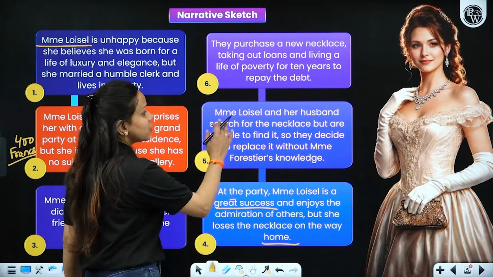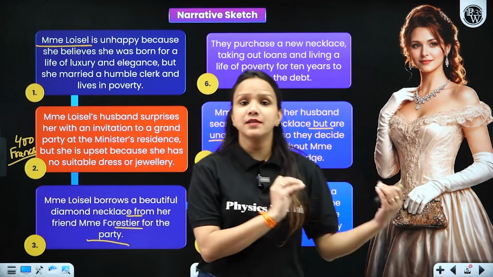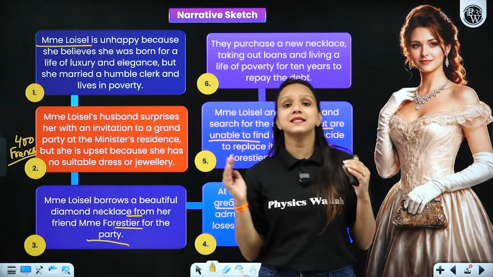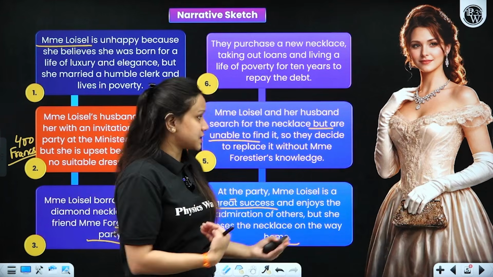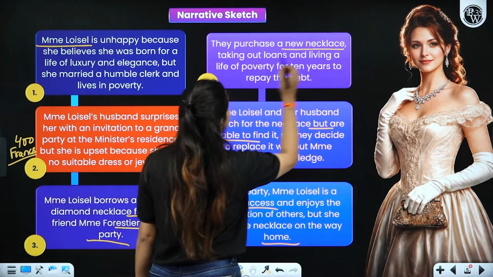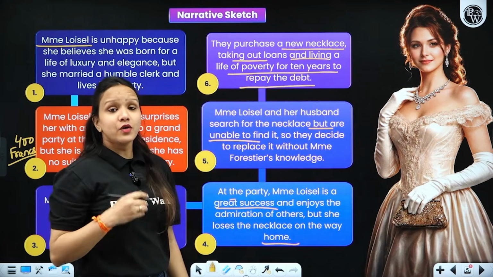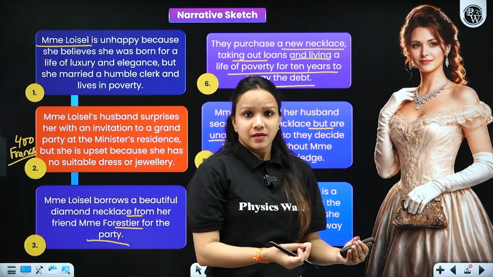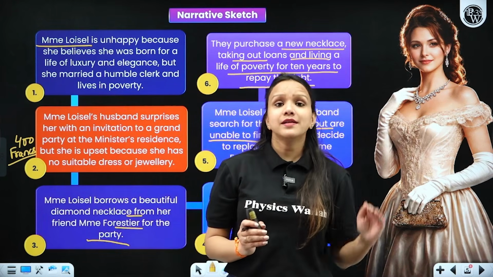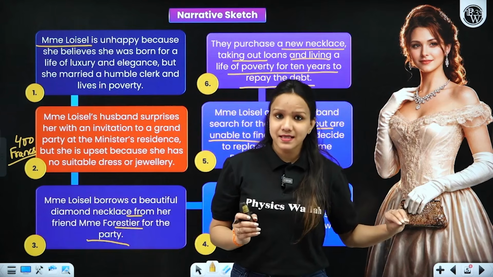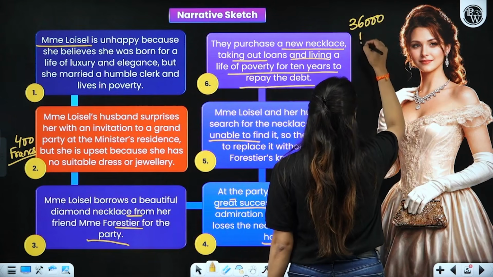So then what happened? Madame Loisel and her husband searched for the necklace but were not able to find it. So they decided to replace it with a new one. They went to a shop and they saw the same necklace, right? Just like the one that she had got from Madame Forestier. Then they purchased a new one, taking loans and living in poverty for 10 years at least to repay the debt. Now, in order to give back the same necklace, right, so that it does not harm their reputation, it does not harm their goodwill, right? So they decided to buy that necklace, right? And the actual cost of the necklace was 36,000 francs.